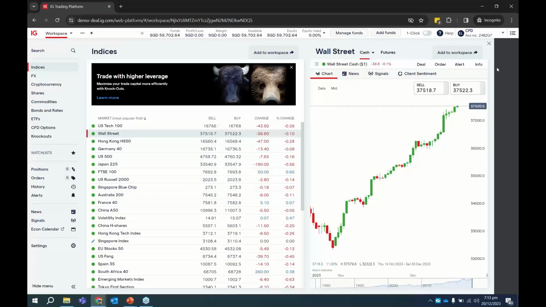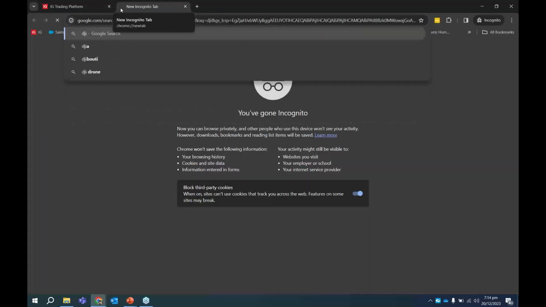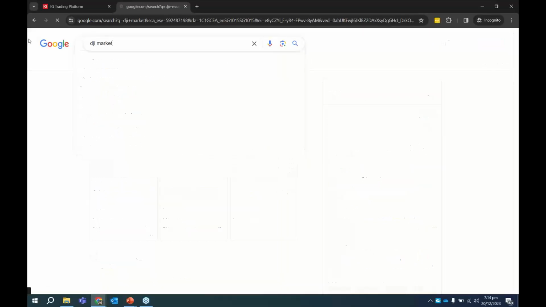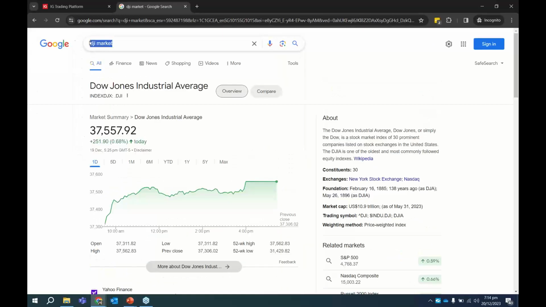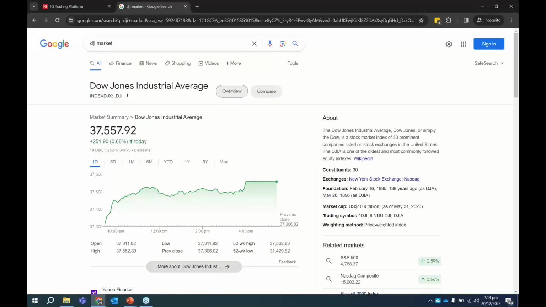When this pops out, you notice that on the top right-hand corner of the chart there is this info tab. If you click on it, there is a product code. Just click on the codes here, click on the plus. You notice that there is this code .DJI. So what you can do is just do a very quick Google search, DJI market, DJI trading. You notice that it will tell you that this is the Dow Jones Industrial Average, which is the Dow Jones Index.